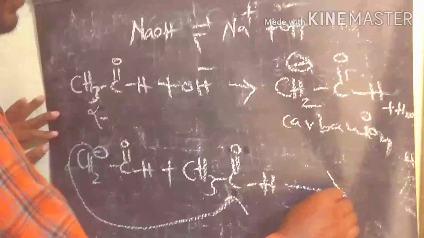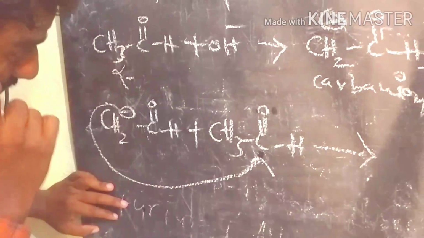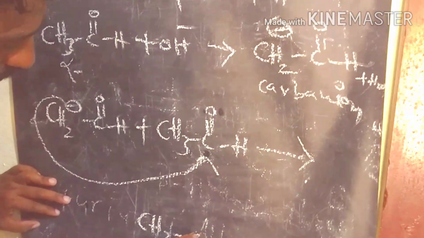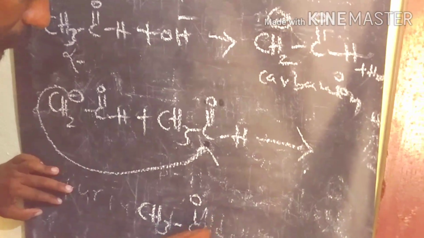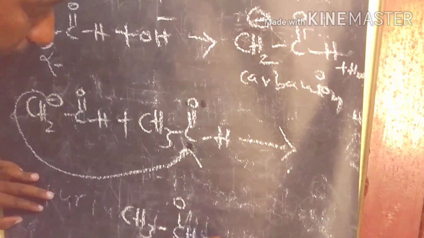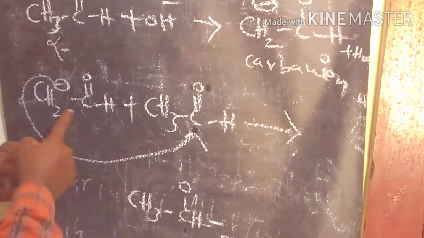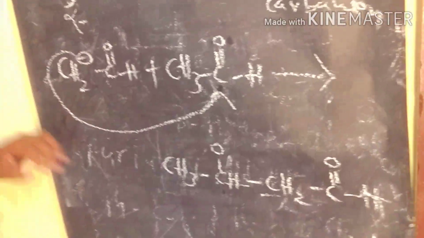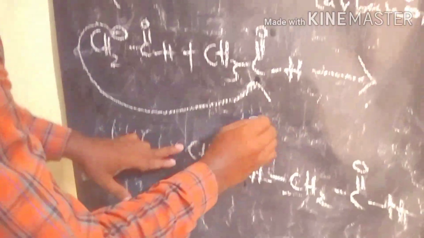So that's why we are getting this product, CH3, H, and CH2 COH. This product we are getting finally. So here we have the oxide ion, it is very stable.